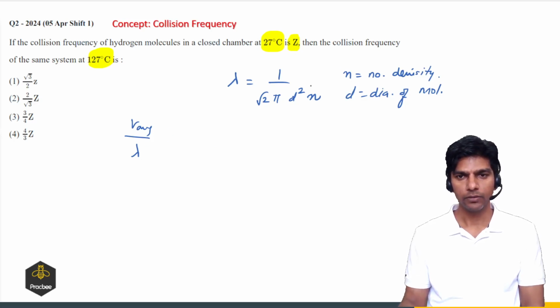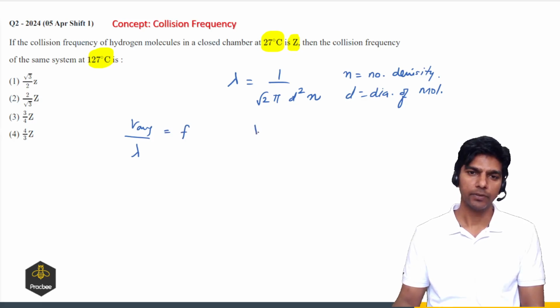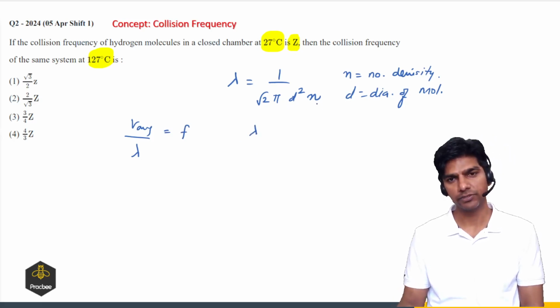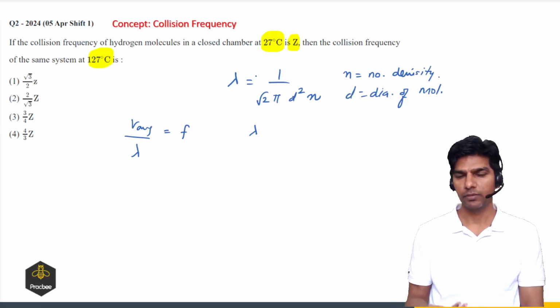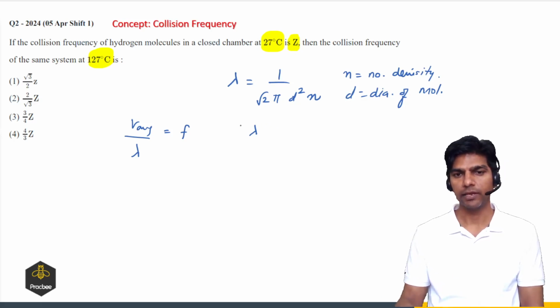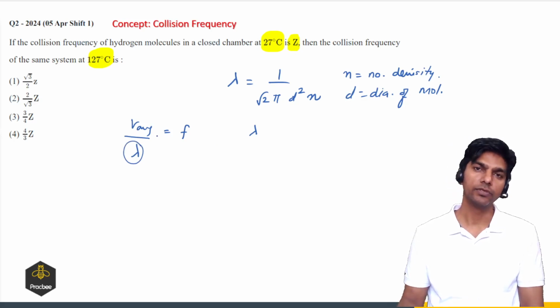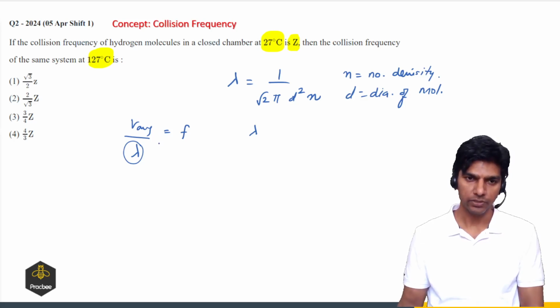And we have to find the collision frequency. Let me call this F. So we can say lambda depends upon diameter, it depends upon the number density. So as you change the temperature, the number density doesn't change. So we can say lambda will not change. So lambda will be constant. But the average velocity for the gas molecule is directly proportional to the square root of temperature, right? And for a given gas.